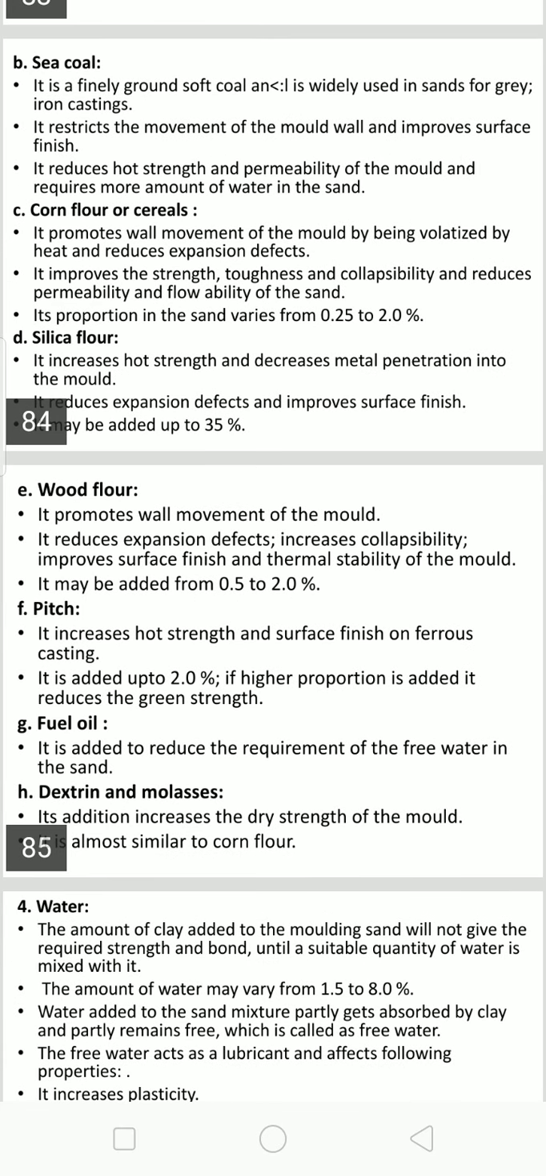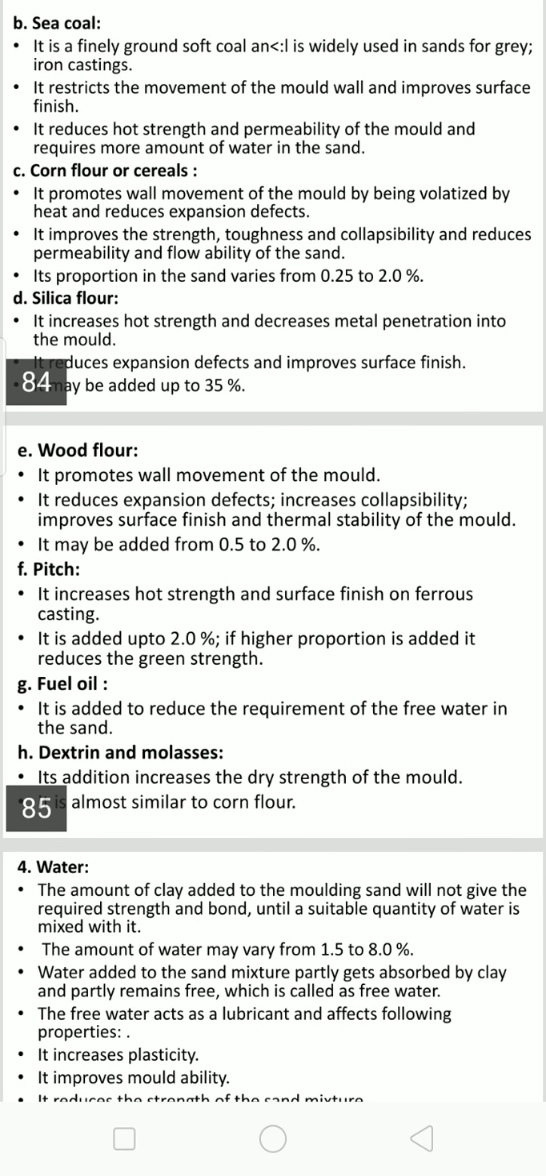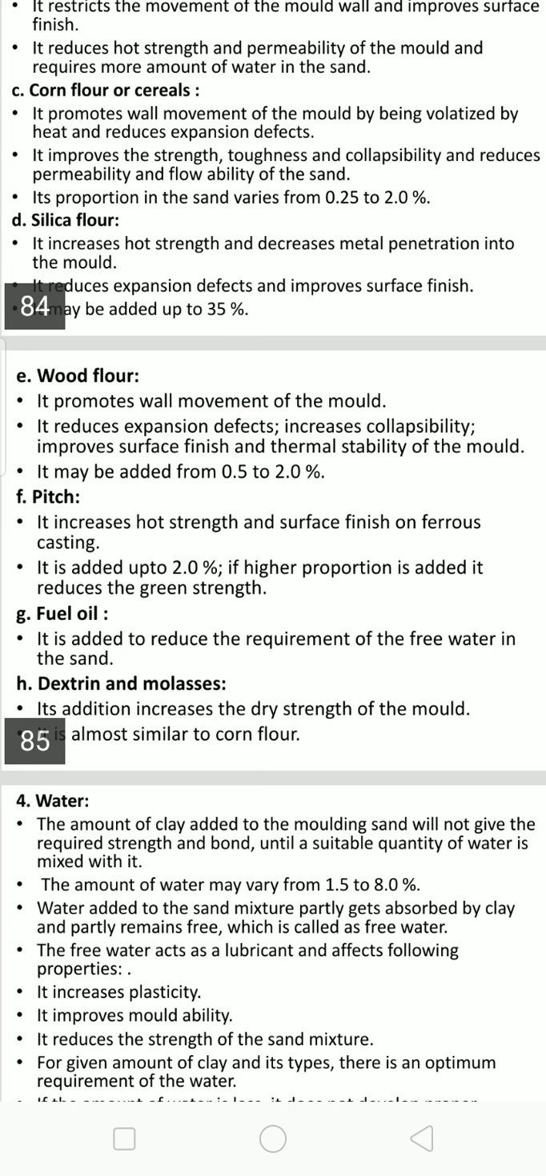The wood flour promotes wall movement of the mold. It reduces expansion defects, increases collapsibility, and improves surface finish and the thermal stability of the mold. It may be added about 0.5 to 2%. Wood flour, cereal, cellulose, all are added to reduce expansion defects, increase collapsibility after solidification, and improve surface finish and thermal stability, about 0.5 to 2% by weight of molding sand.